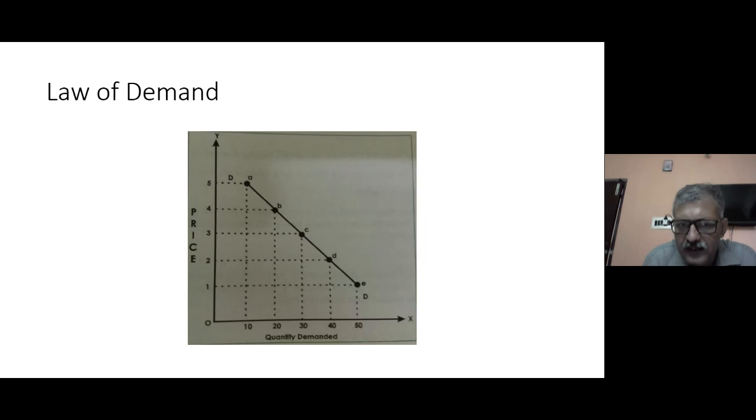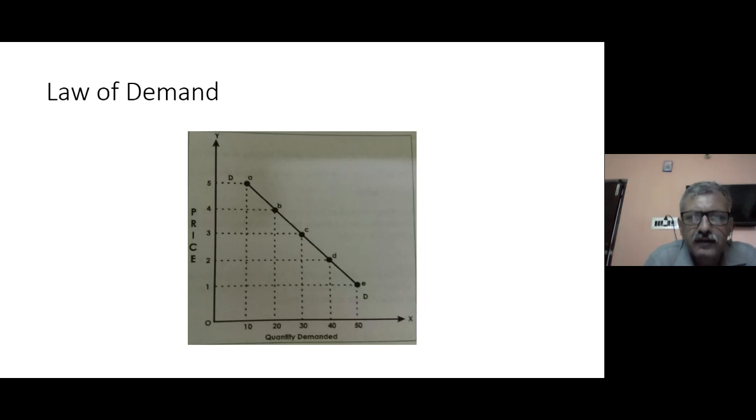On the y-axis, the price of the commodity is written, and on the x-axis, the quantity of various goods is written. Now, what is this picture all about? This picture explains the law of demand. As we keep on decreasing the price from 5 to 4, see, the quantity demanded has increased from 10